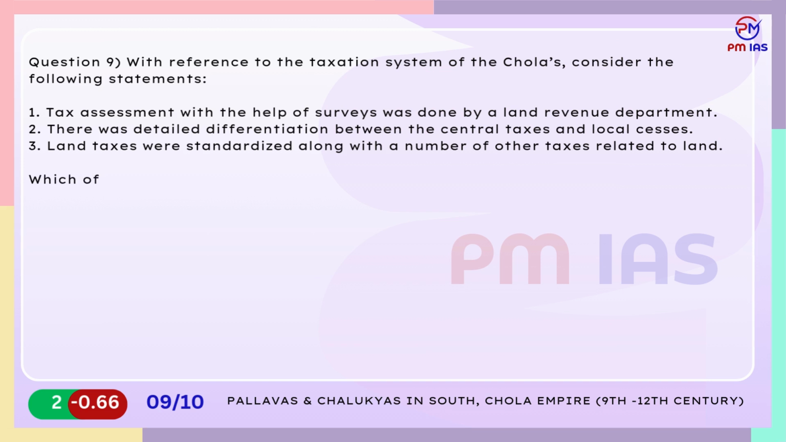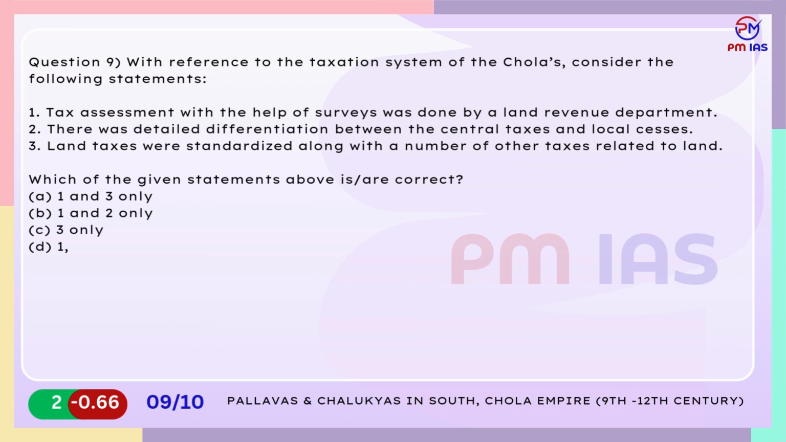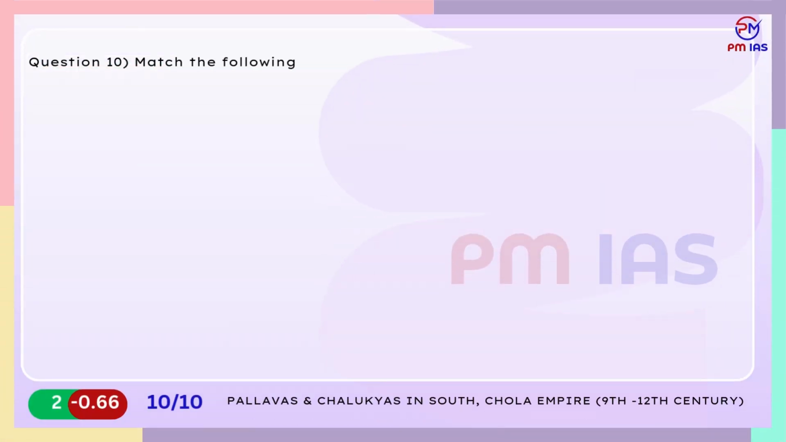A. 1 and 3 only. B. 1 and 2 only. C. 3 only. D. 1, 2 and 3. Question 10. Match the following lists regarding the kings of the Chalukya period and their achievements.